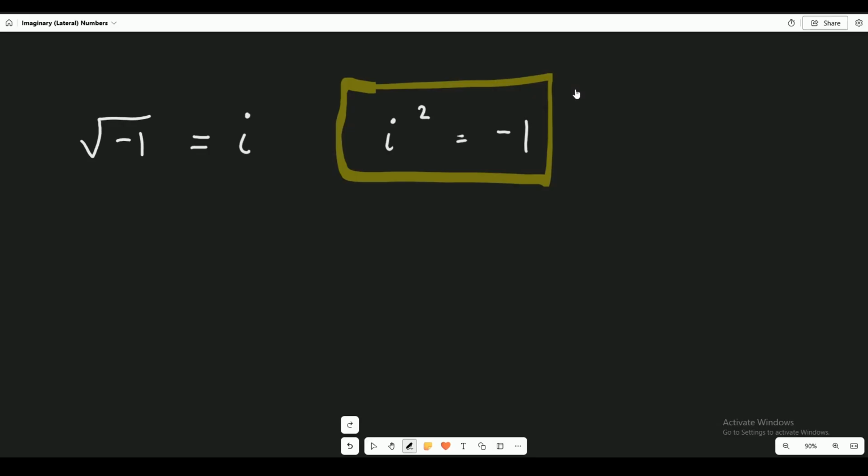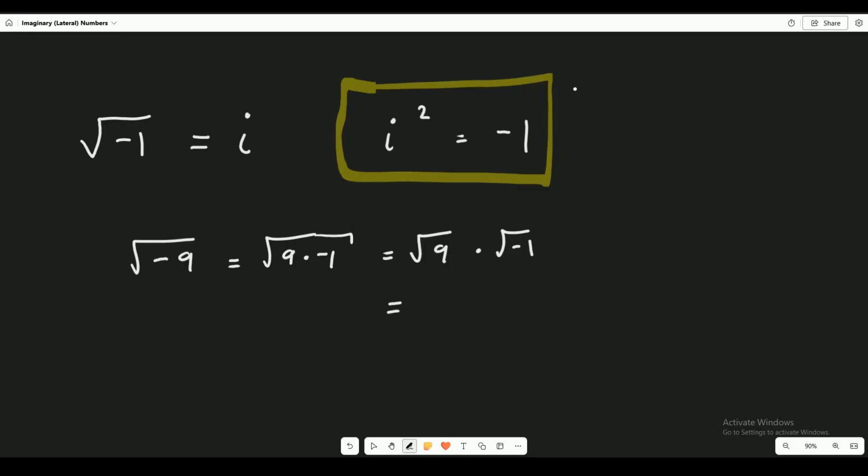So with this, we can now find the square root of negative numbers. Let's try to find the square root of negative 9. Well, first I'm going to split it up as the square root of, let me put the number first, 9 times negative 1, right? And then I'm going to break apart the inside. So the square root of 9 times the square root of negative 1.